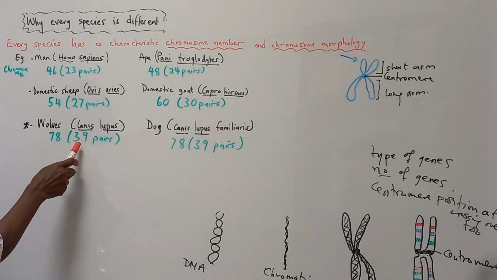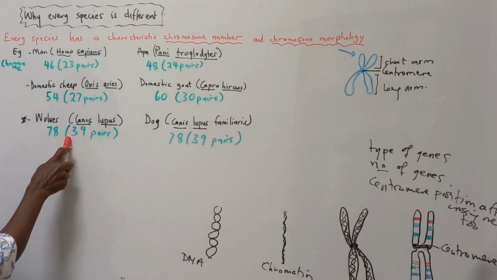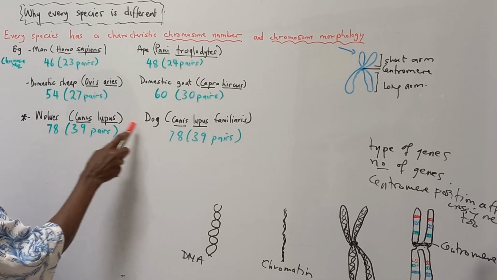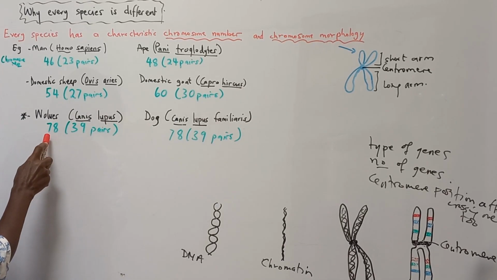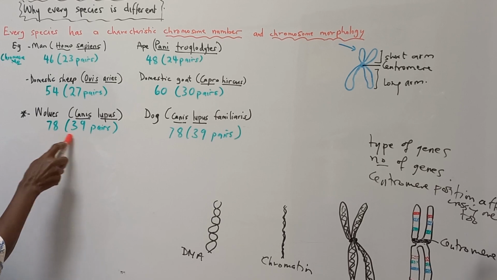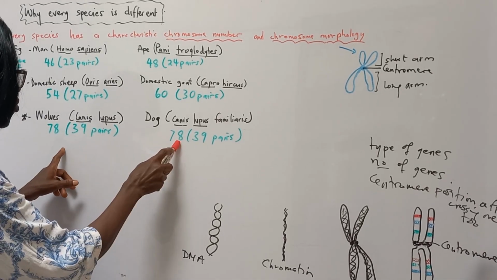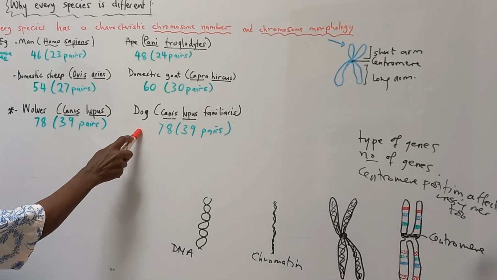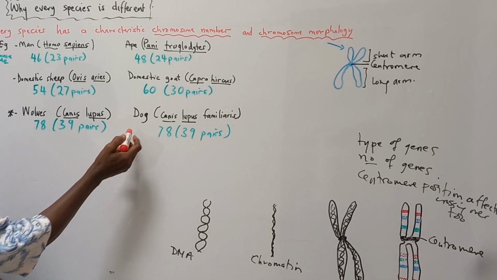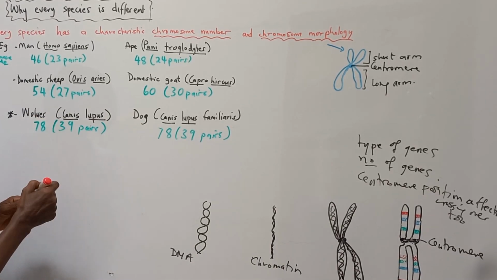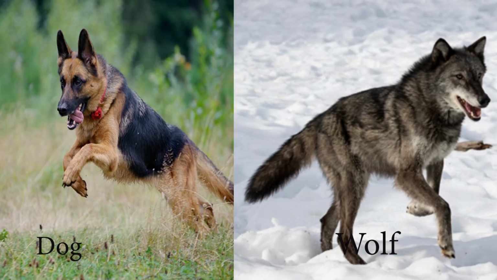Now let us discuss the problem of the wolves and the dog having the same chromosome number. The wolf and the dog are in the same species. The dog is a domesticated descendant of the wolf.